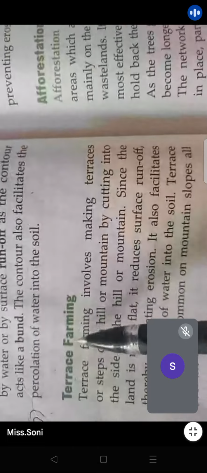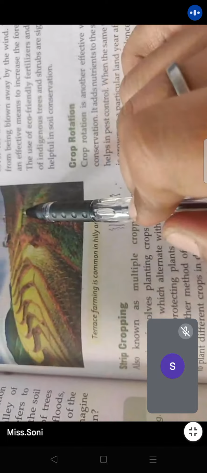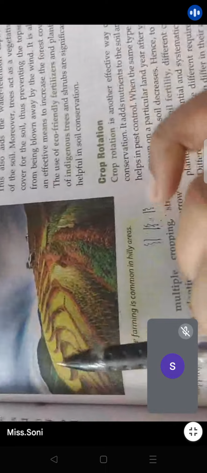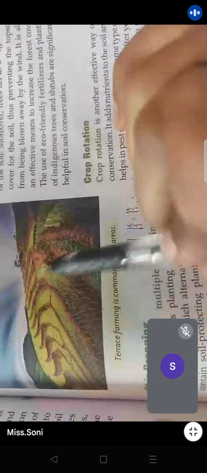Again, terrace farming in short, I will tell you, is this image only. The word terrace means the farming which is done not on the plains but on hilly areas, land masses, high areas, not on plains. That is terrace farming. This terrace farming is also known as step farming because you can see one step like this farming, right? It is also known as step farming.